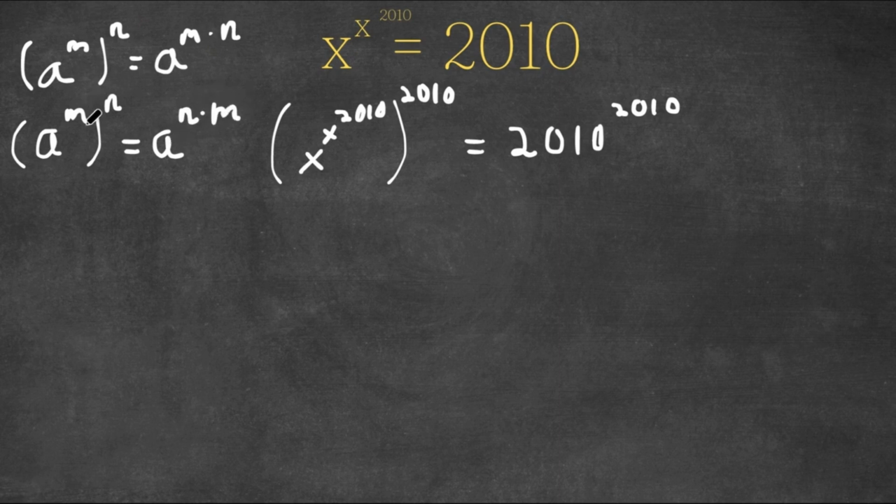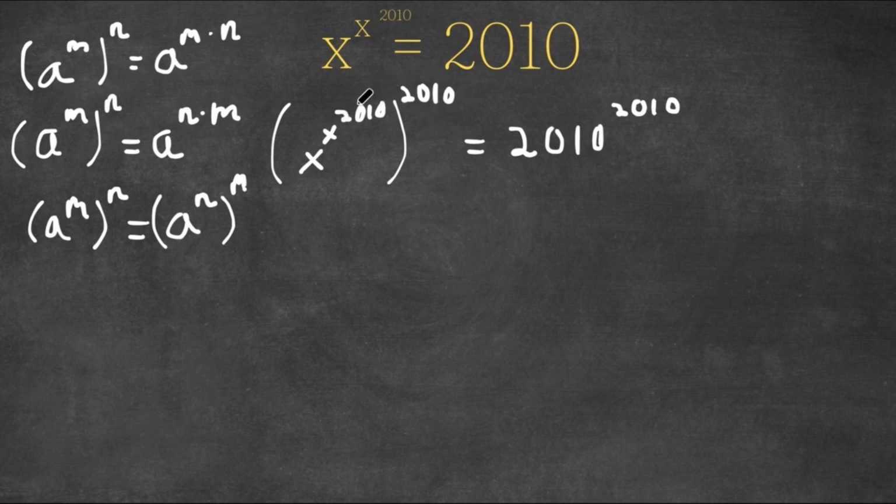meaning that a to the power of m to the power of n can also be written as a to the power of n to the power of m, meaning we can switch the places of n and m. So think of x to the power of 2010 as m in this case, and 2010 as n.